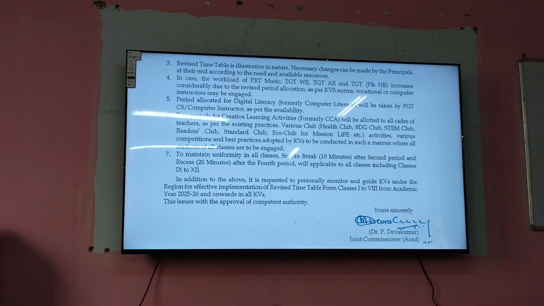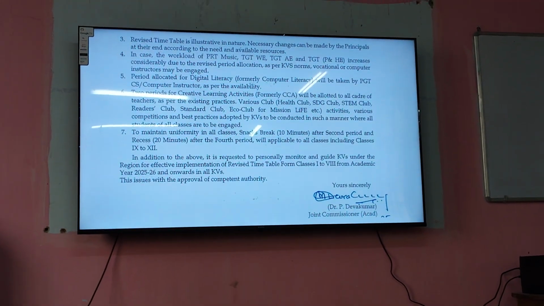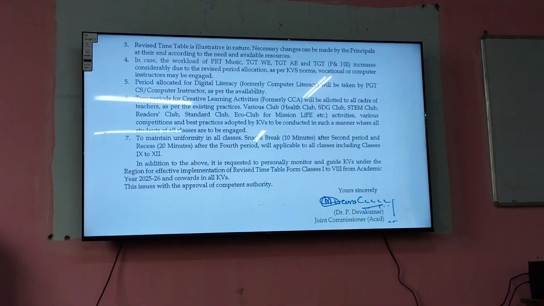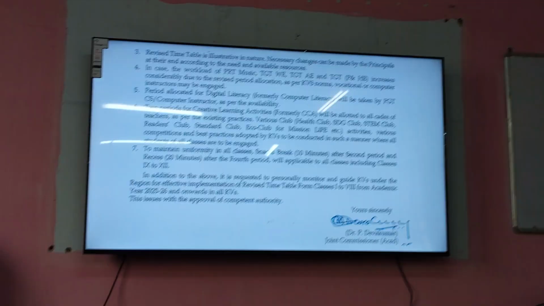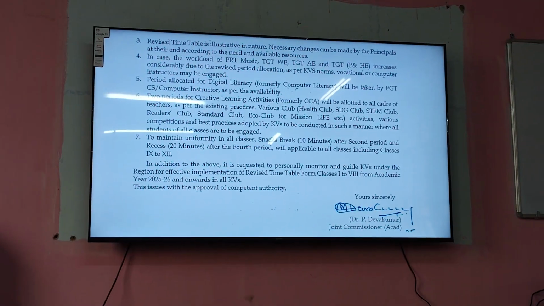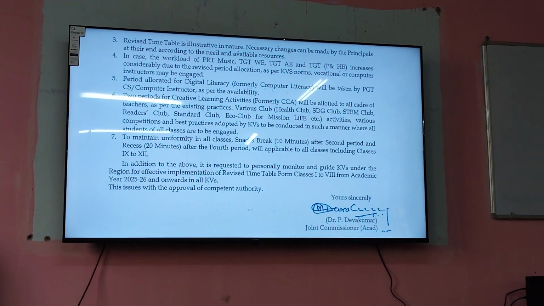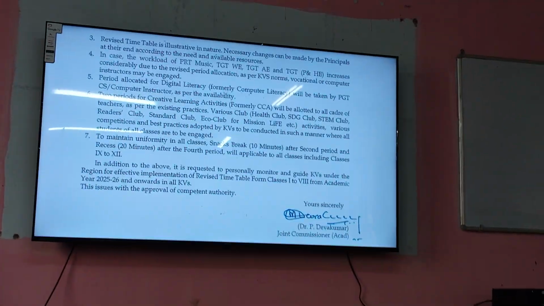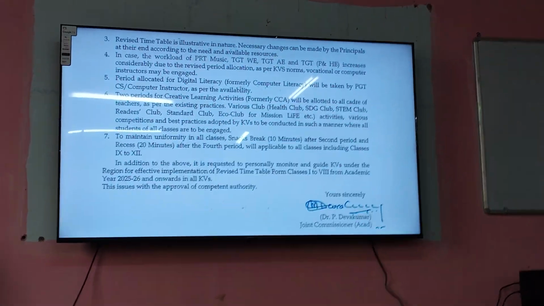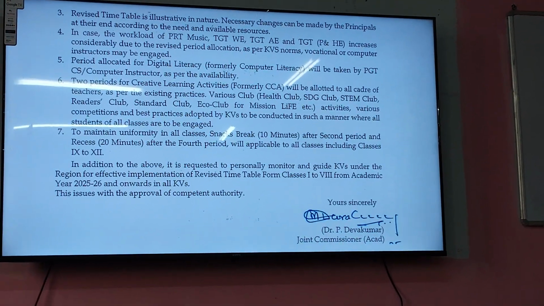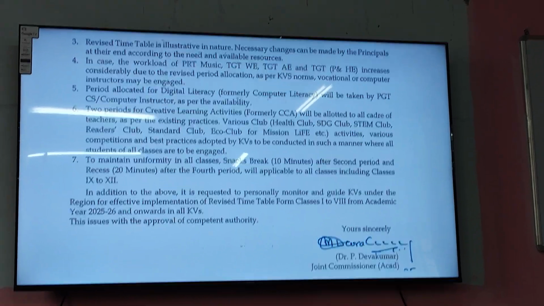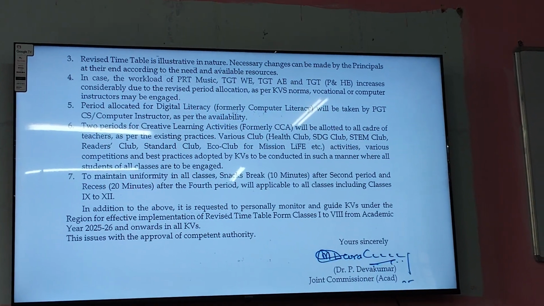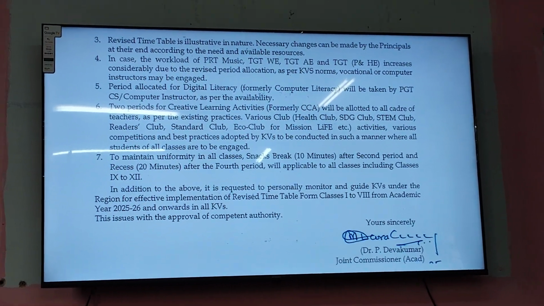Number 5: the period allocated for digital literacy will be taken by PGT CS or a computer instructor as per availability, so this is for the higher classes. Two periods of creative learning activities, formerly CCA and now converted to CLA, will be allotted to all cadres of teachers as per existing practice. Various clubs, activities, competitions and best practices adopted by KVS are to be conducted in such a manner that all students of all classes are engaged.